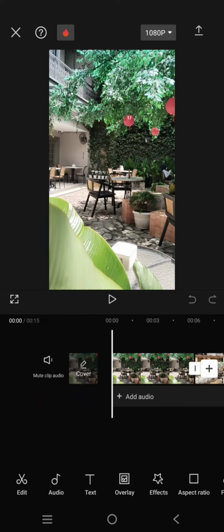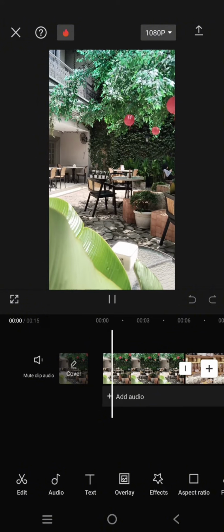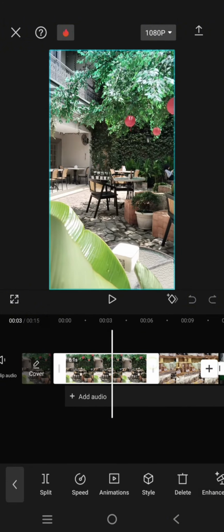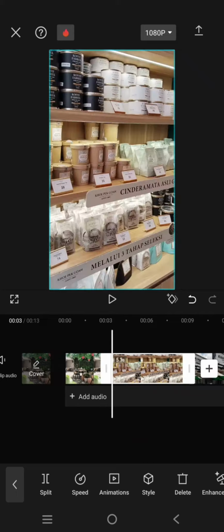On today's video, I'm going to show you how you can add some vintage vibes on your videos by adding the CapCut Nostalgic Frame in the CapCut Mobile. So here, just add your videos into CapCut like this.